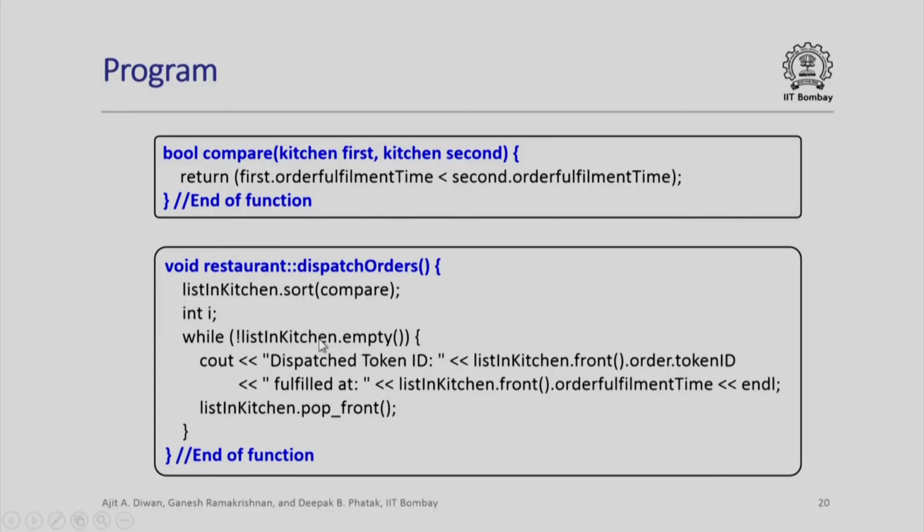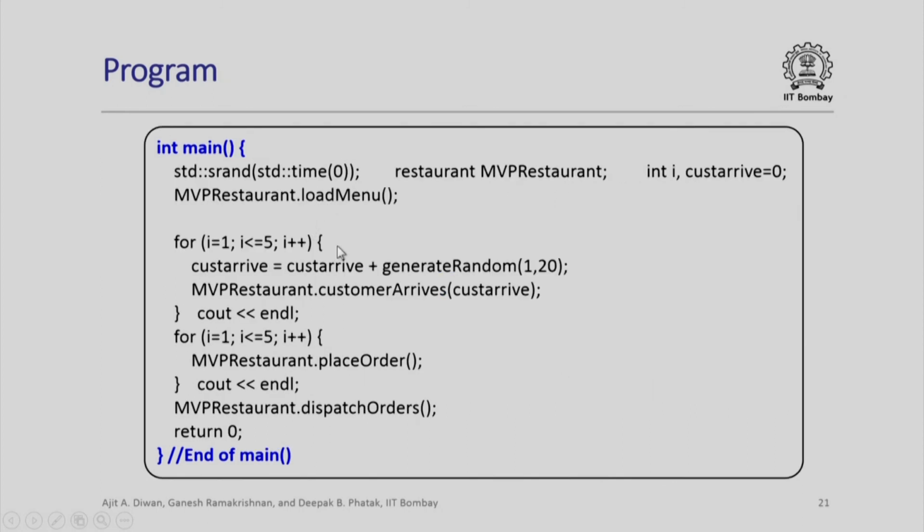This is again well known, we have seen that already. This is the dispatch orders function, which actually sorts the kitchen queue. Please note that we use a function pointer here, which points to the comparison that has to be made in order to arrange or sort all the orders, but these orders are to be arranged in order of order fulfillment time. You will note that that is the time when the order will come out for delivery to the customer. We finally come to the main program.